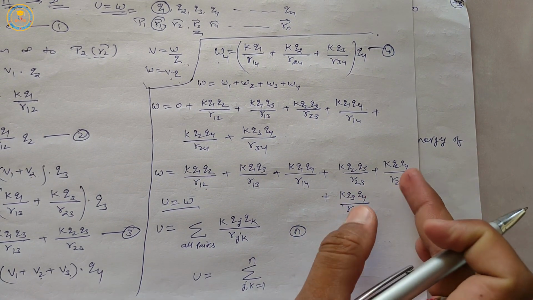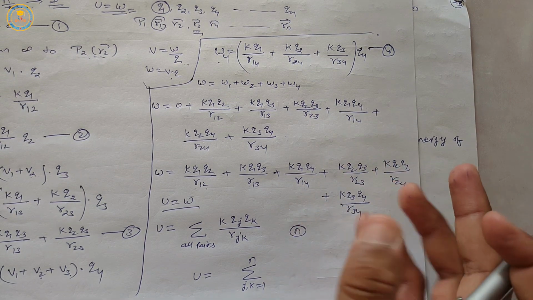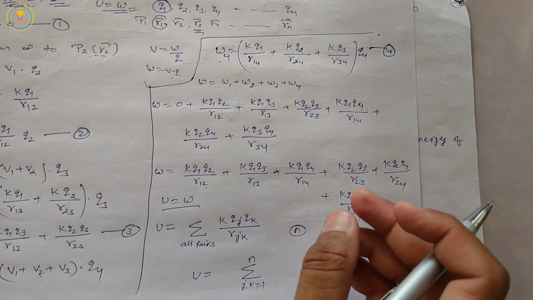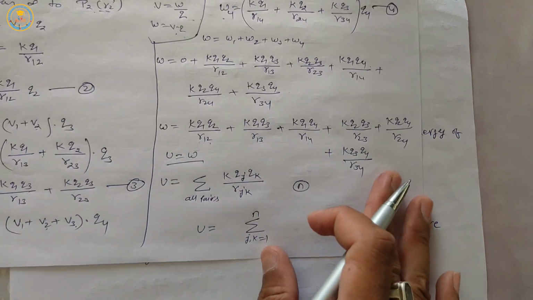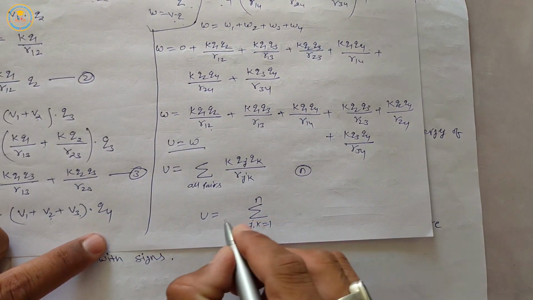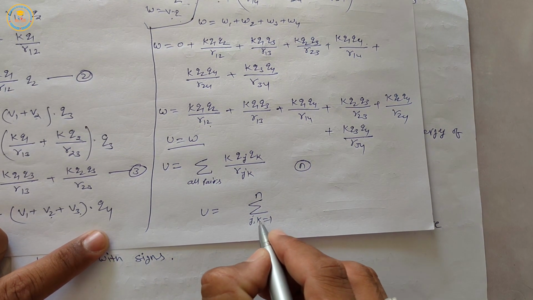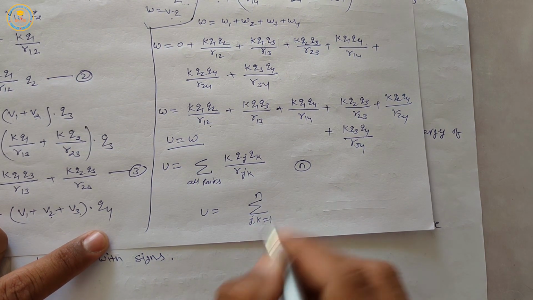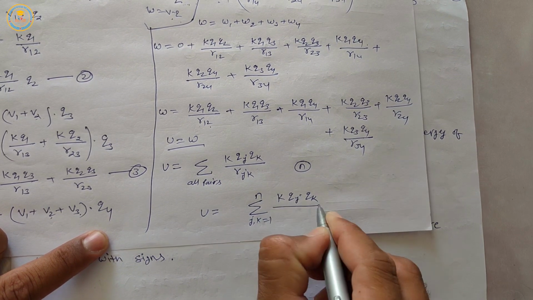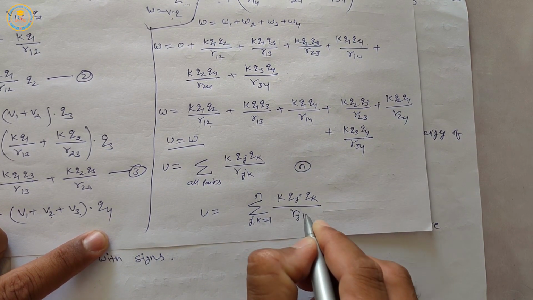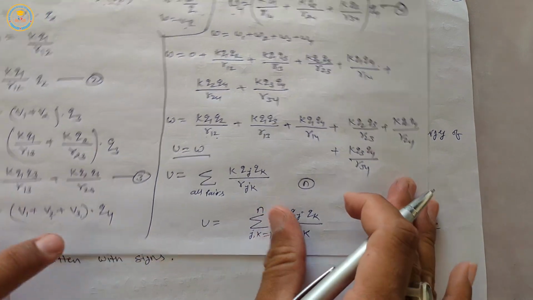Similarly, we write for n charges U is equal to the summation over j and k from 1 to n of K qj qk upon rjk.